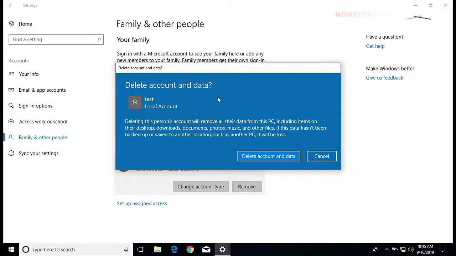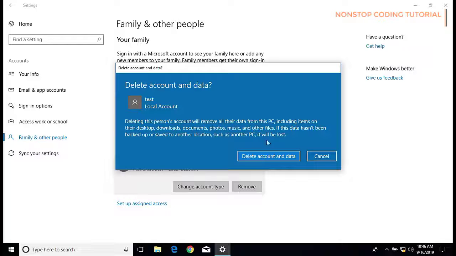And this will appear. Make sure that you know what you're doing, that you will be removing this person's account, and any files included will be deleted as well. As you can see, it says here, deleting this person's account will remove all their data from this PC, including items on their desktop, downloads, documents, photos, music, and other files. If this data hasn't been backed up or saved to another location, such as another PC, it will be lost. So it's not going to be retrievable. You will not be able to retrieve the files once deleted.